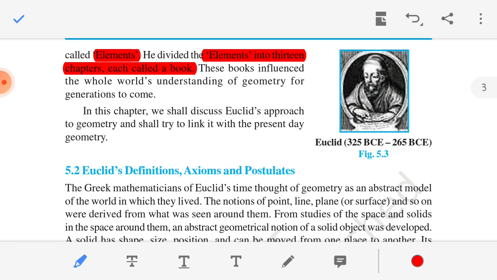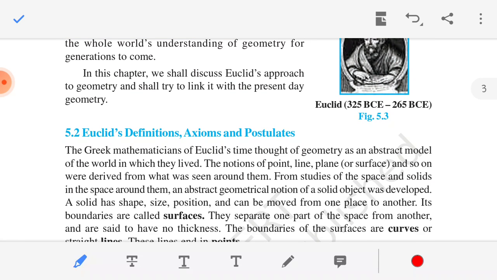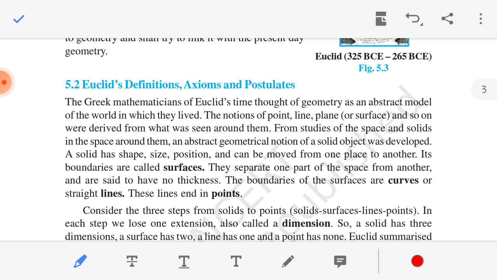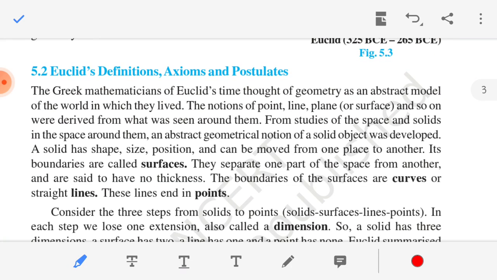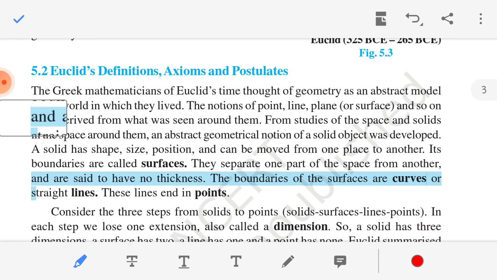Now in this chapter we will discuss Euclid's approaches and Euclid's statements. Let's start. First of all, Euclid's definitions, axioms and postulates. What are definitions, what are axioms, and what are postulates?